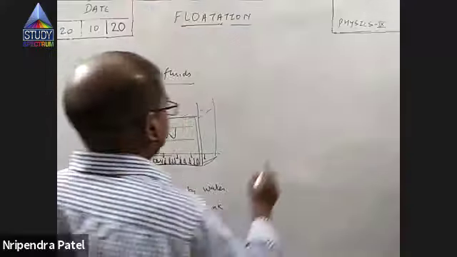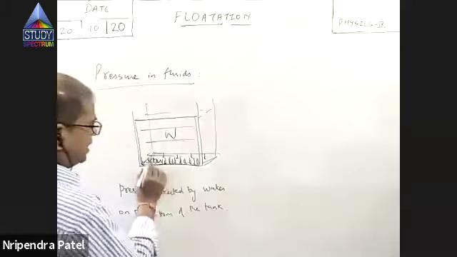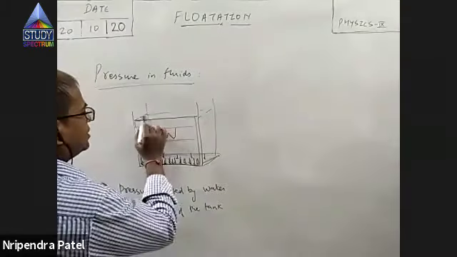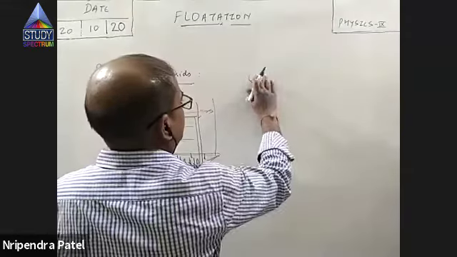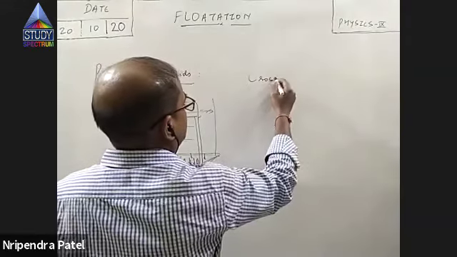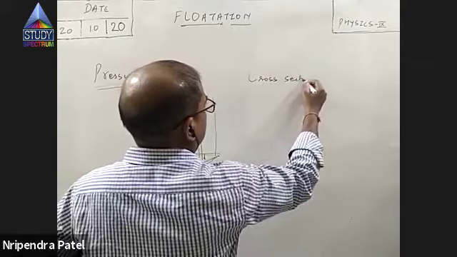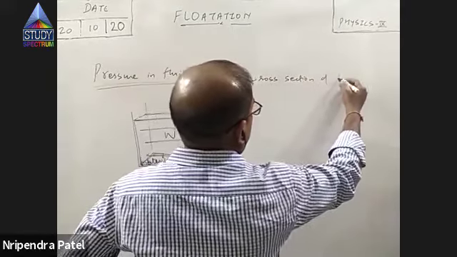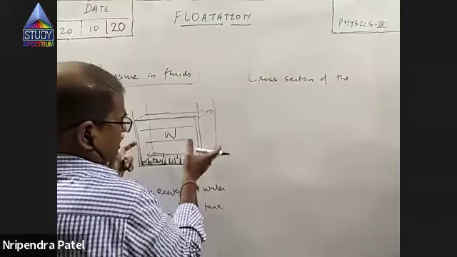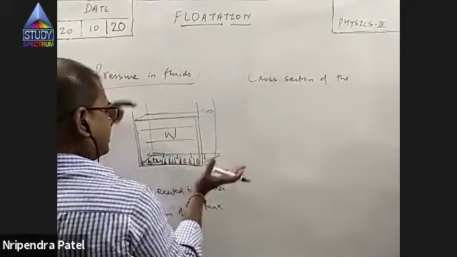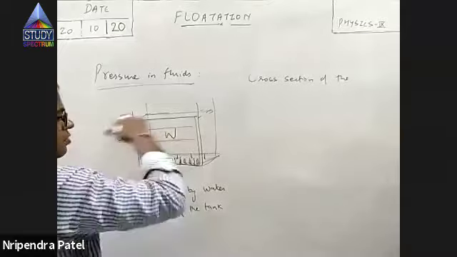Now, let's measure this. Suppose base area is A and the section is uniform. Cross section area of the tank is uniform. The faces are not inclined, they are exactly vertical, right? So cross section area throughout is the same.